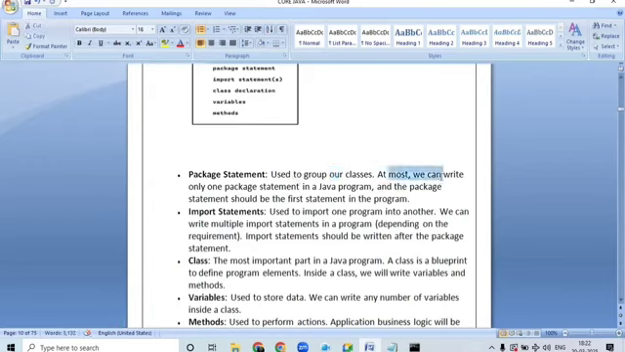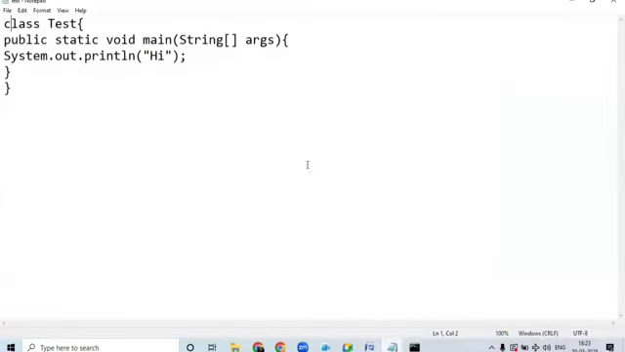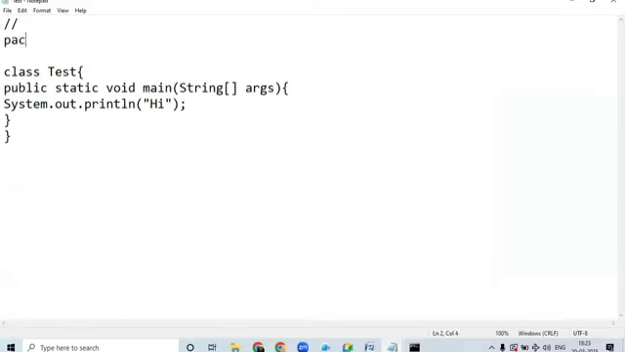Next, we can define a package statement in Java. How many types of package statements? Only one type of package statement here. Super. Next, the package statement should be the first statement in the program. Sir, where do I have to define this package statement? On the first line. Here I have to define the package. Package com.app.test, something like that. Test is a package.